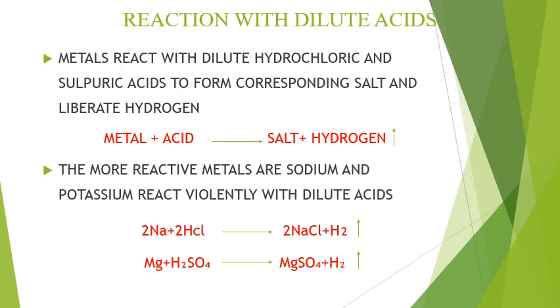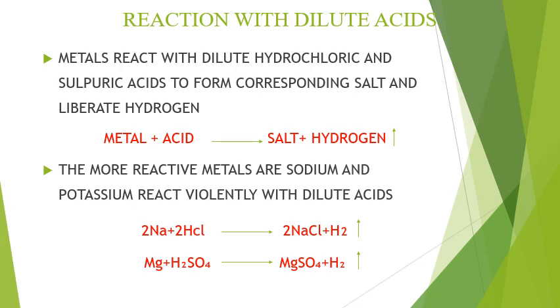The more reactive metals, sodium and potassium, react violently with dilute acids. When sodium reacts with hydrochloric acid, it gives sodium chloride with the release of hydrogen. Magnesium, when it reacts with sulfuric acid, gives magnesium sulfate with the release of hydrogen.